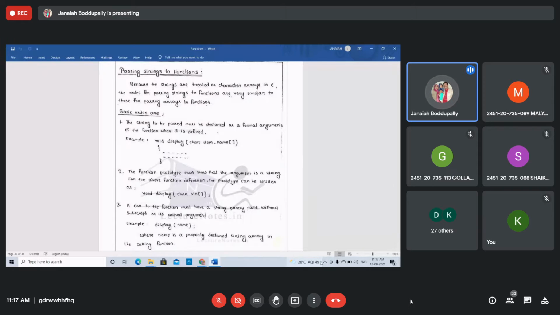In the function definition, define the string as a formal argument. For example, void display(char item_name[]).